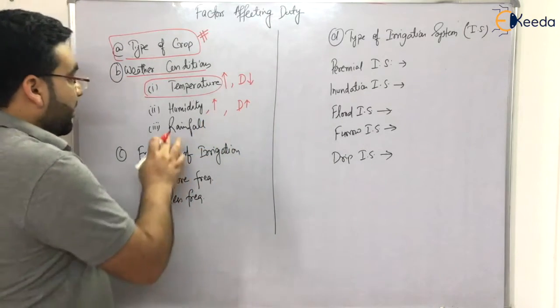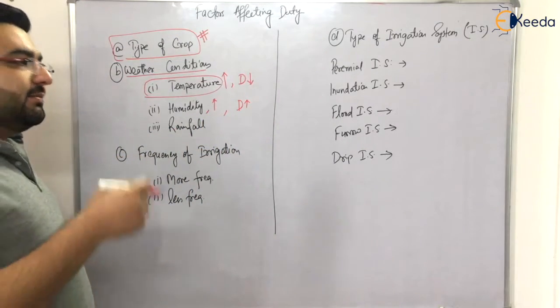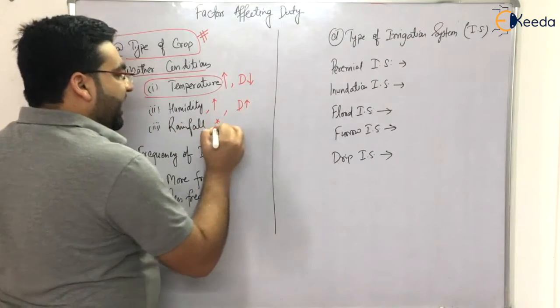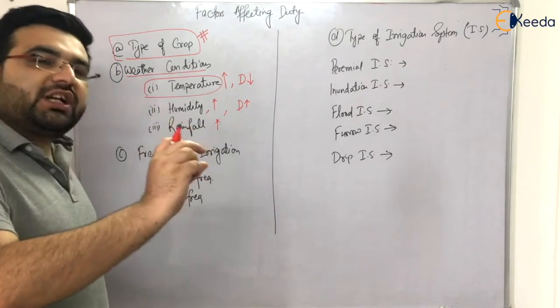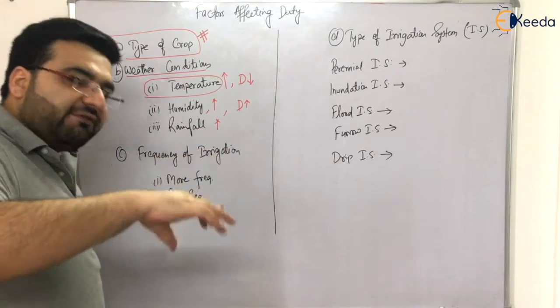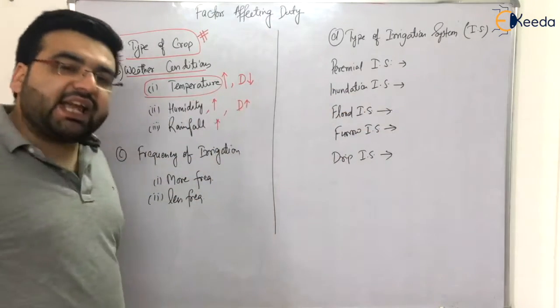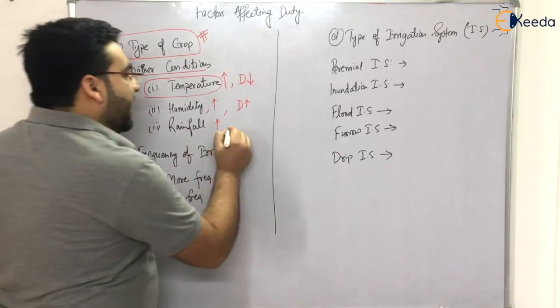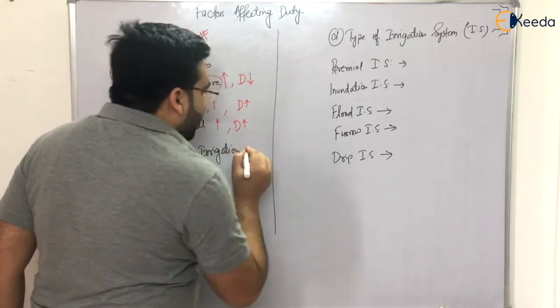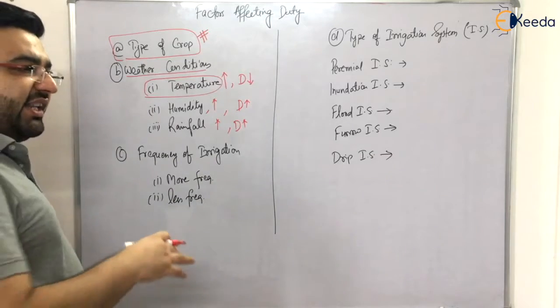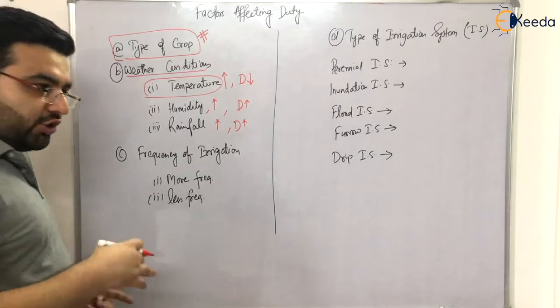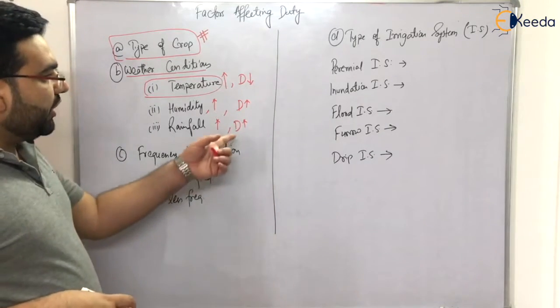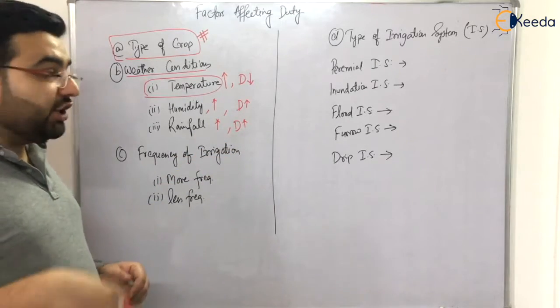Simple. Rainfall. Now if the rainfall is very high, what will happen? Just by a small discharge, the irrigation requirement of a big area can be fulfilled. So if the rainfall is high, the duty will be very high, and if rainfall is very less, I need a lot of discharge to irrigate a particular land, so the duty will be very less.